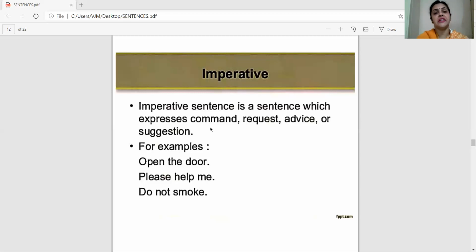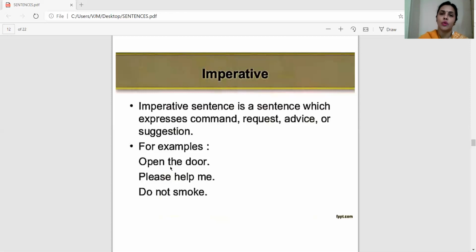So that is why imperative sentences are also a very important part of kinds of sentences, because then you will understand how to converse, when to form which type of sentence, and be a better speaker. Examples of imperatives are: open the door. It could be an order. Open the door. Please help me.